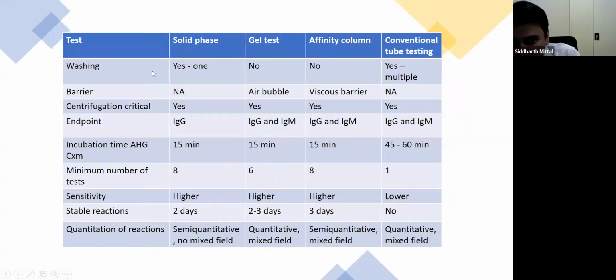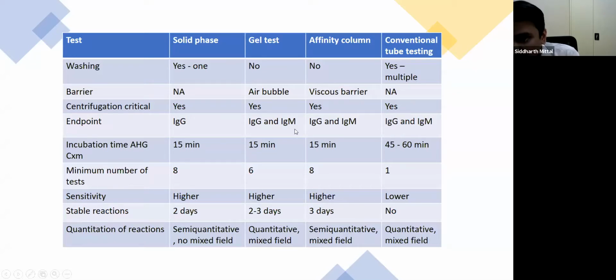Now, going to the further details, washing step. In tube testing, we require multiple washing steps when we are going for AHG crossmatch, while in solid phase only one, while no washing is again required in gel and affinity column. A barrier is present in gel and a viscous barrier is present in affinity column. Centrifugation is critical in all the methods.